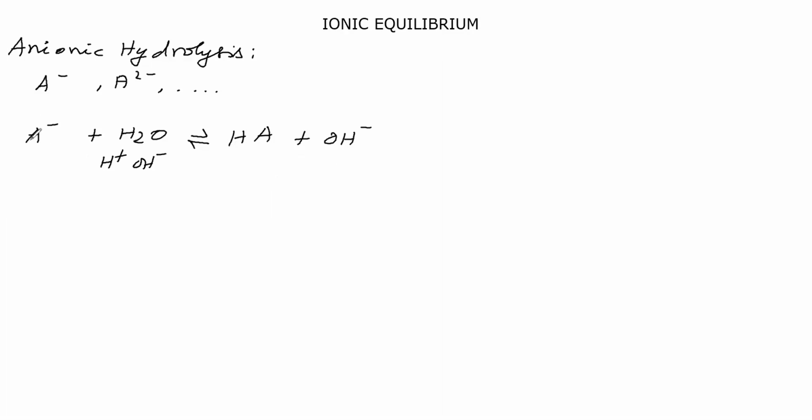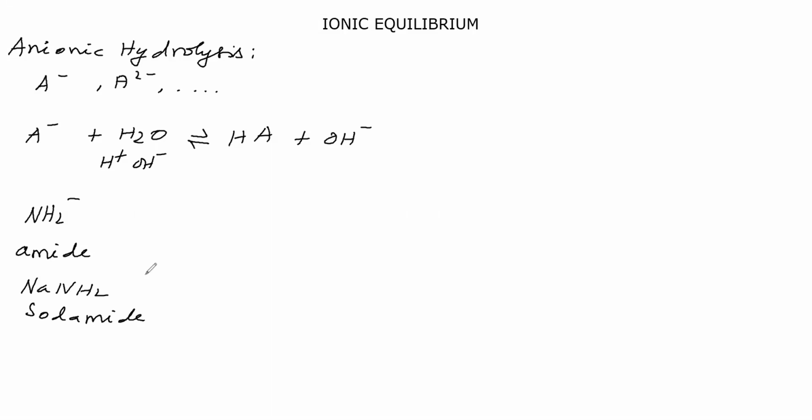Okay. Now, an anion example is NH2 minus, that is amide. Amide in the sense we can take sodamide. Example is sodamide. Sodamide should not be dropped in water.